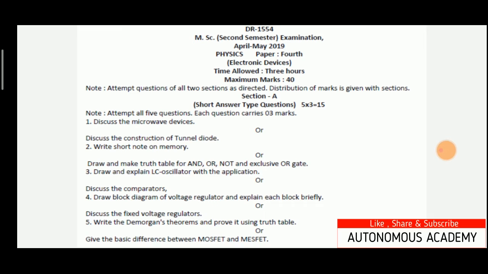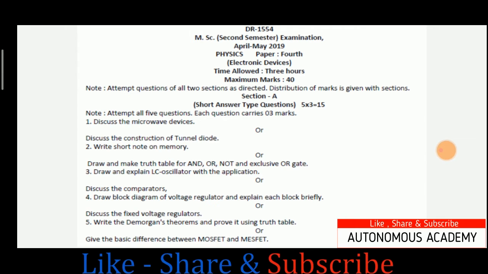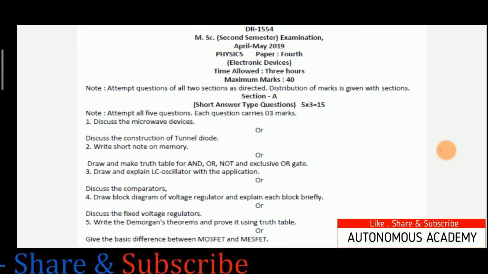We cannot use silicon for the fabrication of the tunnel diode. It is because the ratio of the peak value of the forward current to the value of the valley current is small in case of silicon while it is greater in case of germanium. So just for this small ratio in case of silicon, we cannot use silicon for the fabrication of the tunnel diode. So this was all about the construction of the tunnel diode.